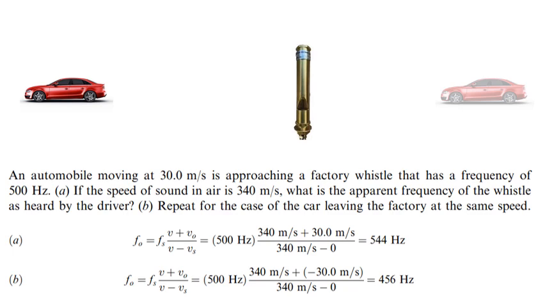And therefore, when the car is moving towards the source of the sound, the apparent frequency of the whistle is higher, equal to 544 Hz, while the apparent frequency as heard by the driver when the car is moving away from the source is much lower, equal to 456 Hz.